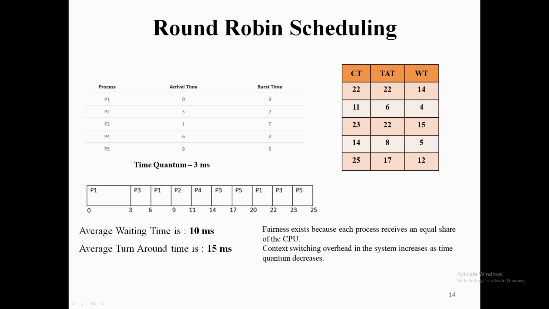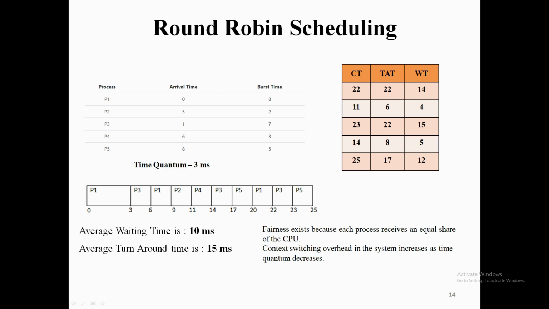Now at the end of the 6th millisecond, which process would have entered the ready queue? At time 5, P2 has arrived. The ready queue already has P1 with it, because at time 3 we preempted P1. So in the ready queue we have P1, and after P1, at time 5, P2 has arrived. The ready queue will be maintained in the order: first P1, and then P2. Now the next process which is readily available in the ready queue is P1.